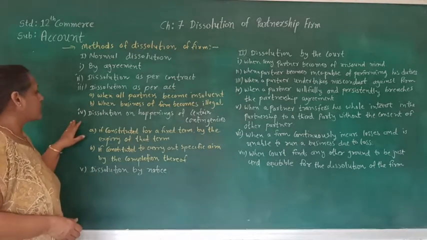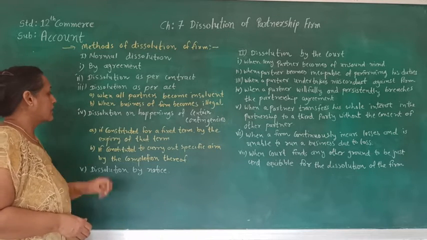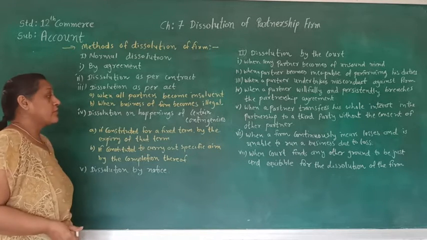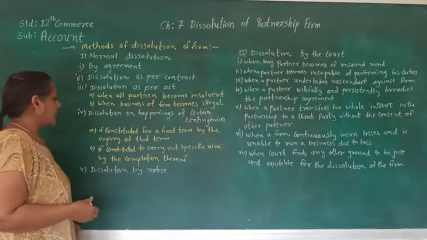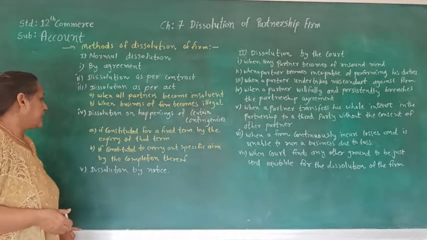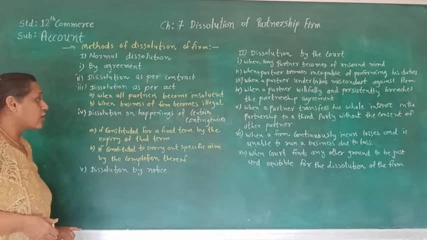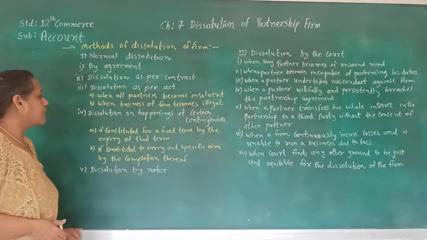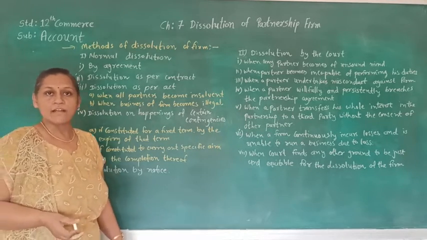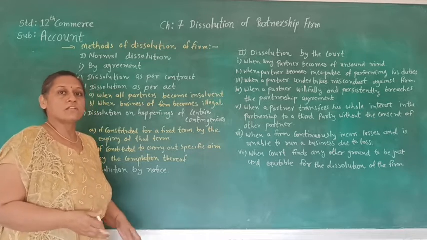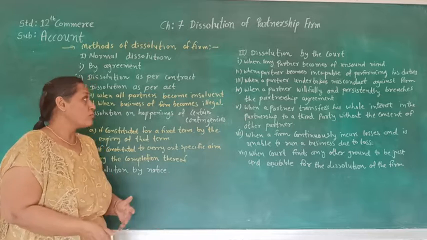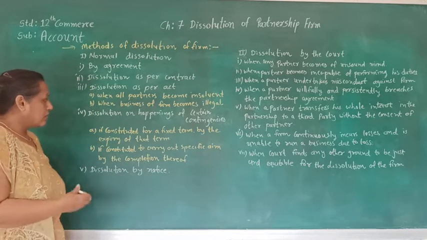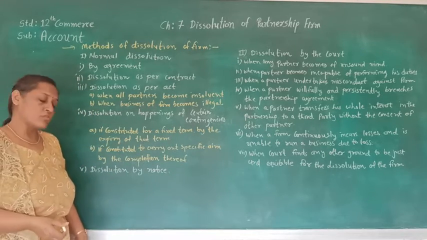The fourth one is dissolution on happening of certain contingency. If there is some contingency, in that situation also the partnership is going to end. If the partnership is constituted for a fixed term, by the expiry of that term the partnership is going to end. If that term is finished, then the dissolution of the firm happens.